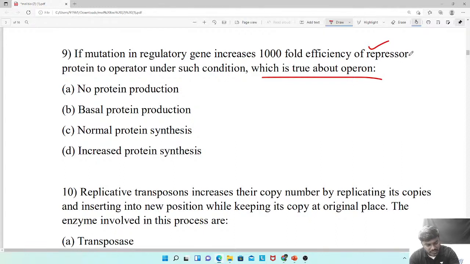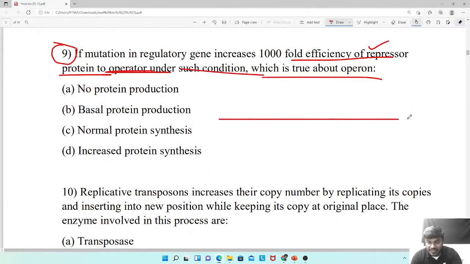Yes, what's the answer? Question number 9, what is the answer? Anyone? See, friends, look into the question carefully. If a mutation in a regulatory gene increases 1000-fold efficiency of repressor protein to operator, under such condition, what's happening?